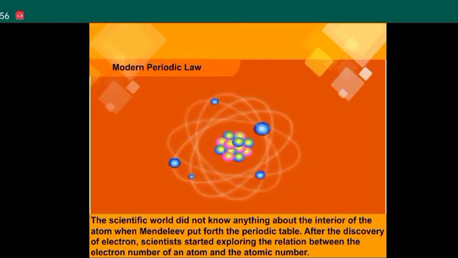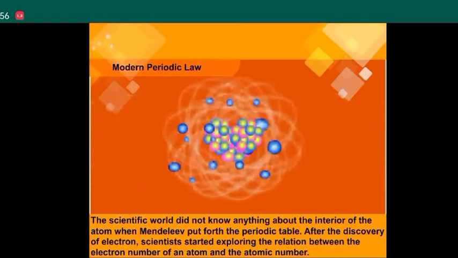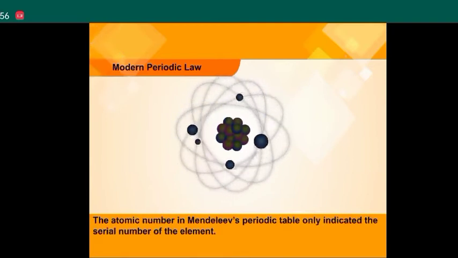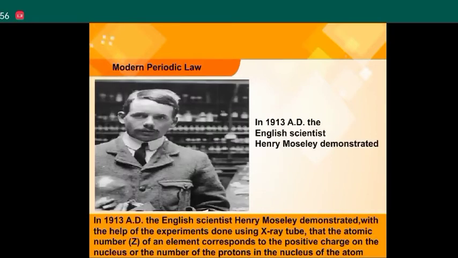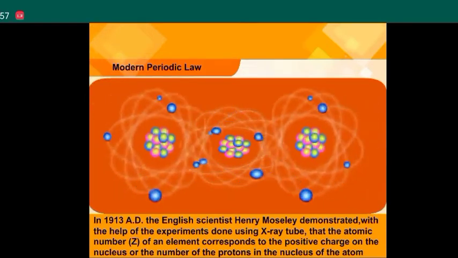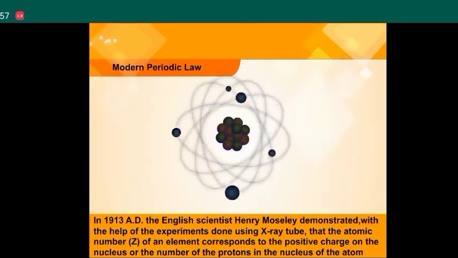Modern periodic law. The scientific world did not know anything about the interior of the atom when Mendeleev put forth the periodic table. After the discovery of electrons, scientists started exploring the relation between the electron numbers of an atom and the atomic number. The atomic number in Mendeleev's periodic table only indicated the serial number of the element. In 1913 AD, the English scientist Henry Moseley demonstrated, with the help of experiments done using an X-ray tube, that the atomic number Z of an element corresponds to the positive charge on the nucleus, or the number of protons in the nucleus of the atom of that element.